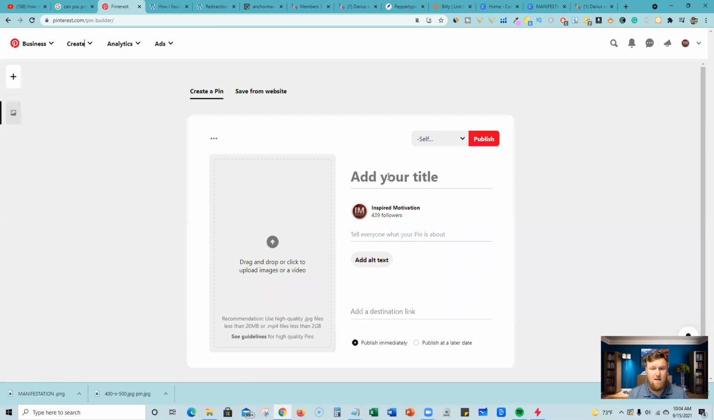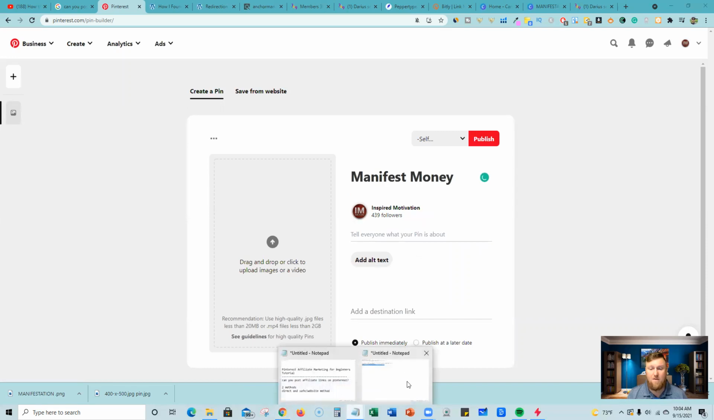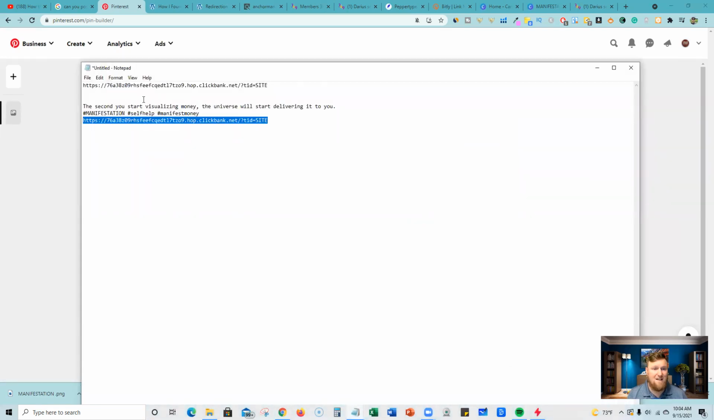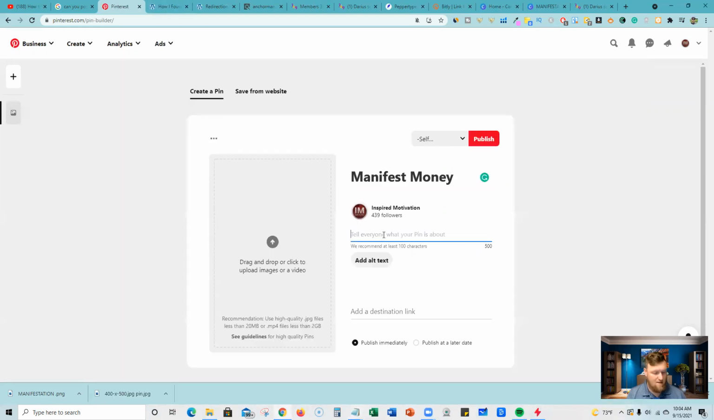So I'm going to create pin, and we're going to say manifest money or something like that, right? It could be anything that you want to manifest. We're going to go back over here. We already have our text that we got from PepperType over here. The second you start visualizing money, the universe will start delivering it to you, which I actually like, so we're going to go with manifest money as the title. We can grab this right over here, and we have a couple hashtags we put in there: manifestation, self-help, and manifest money. So I'm going to go ahead and copy all that, come back over to Pinterest. We're going to put this in our description.